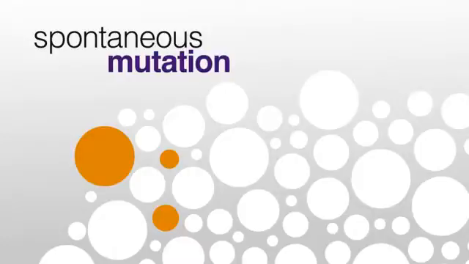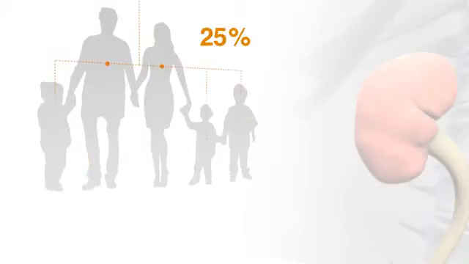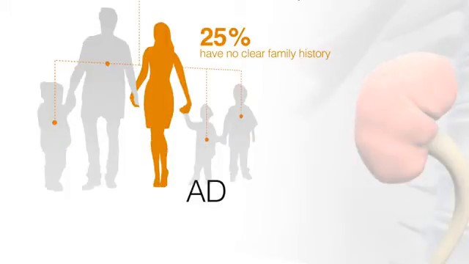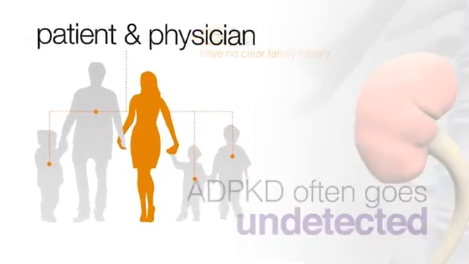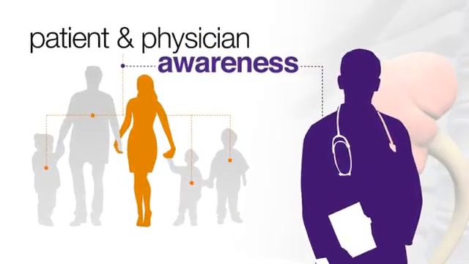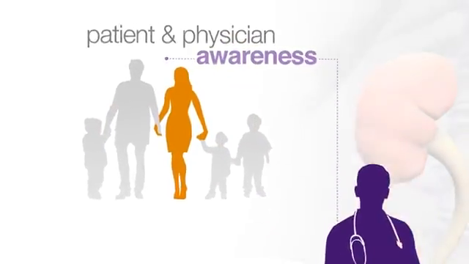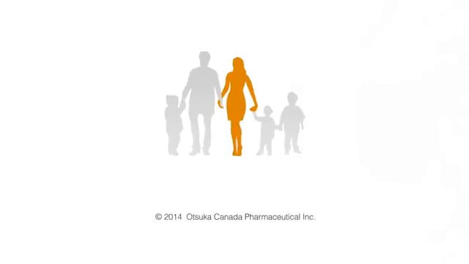The spontaneous mutation is thought to occur in about 5% of all ADPKD cases. In about 25% of all newly diagnosed cases of ADPKD, there is no clear family history, suggesting that ADPKD often goes undetected. Patient and physician awareness of the hereditary basis of the disease and family history, therefore, is critical in early diagnosis and management of ADPKD.